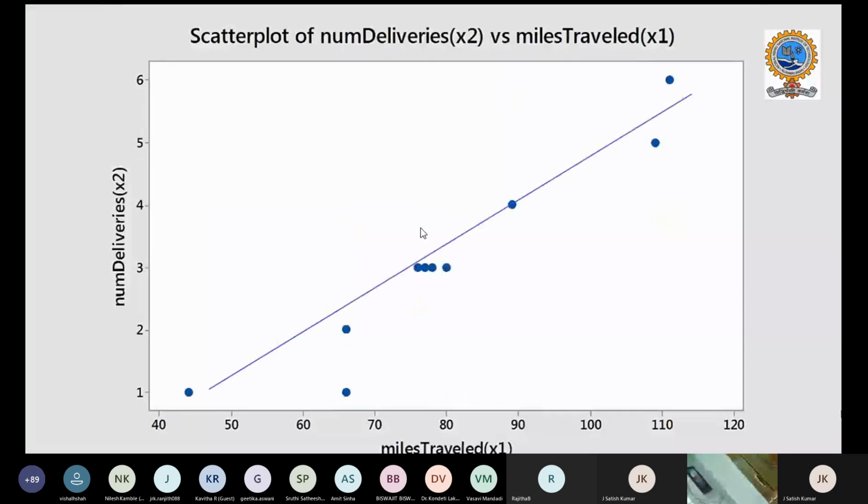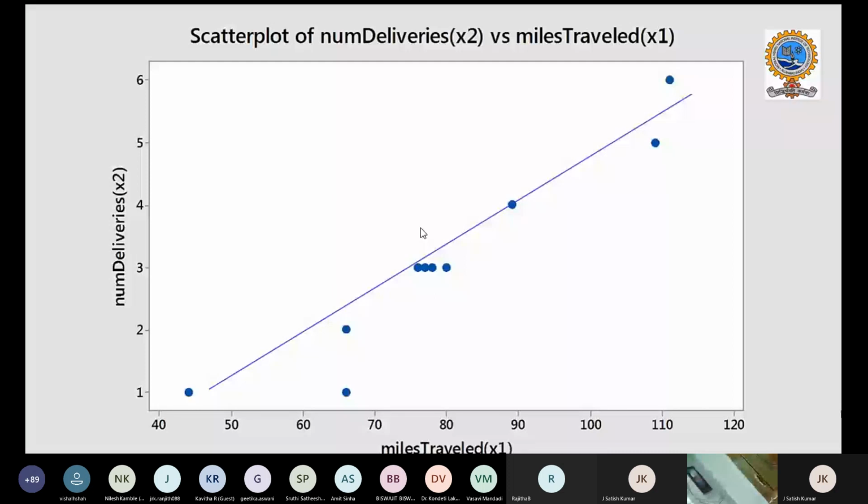You can see that the points in the scatter plot between miles traveled and number of deliveries seem to fall on some line, close enough that the residual error will be minimum. Our main objective in simple linear regression, as we discussed in the first class, is that the sum of squared errors, the error between the predicted and the actual values, should be minimum.